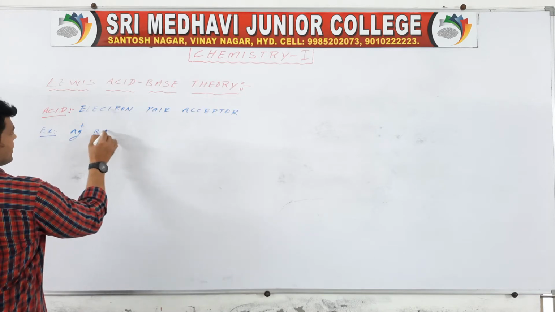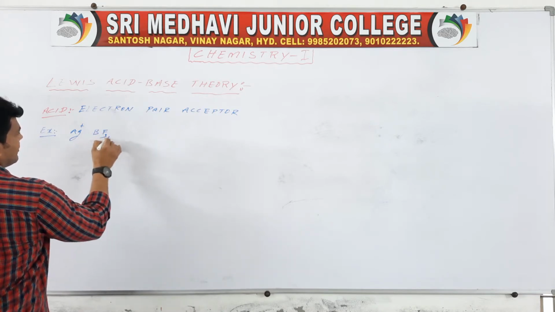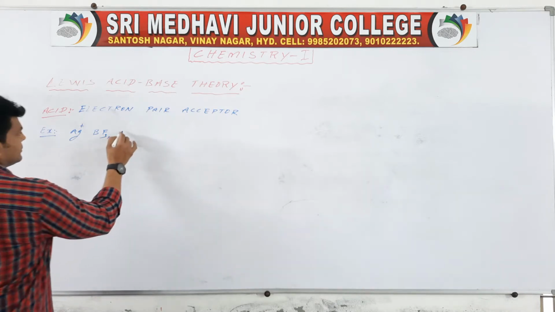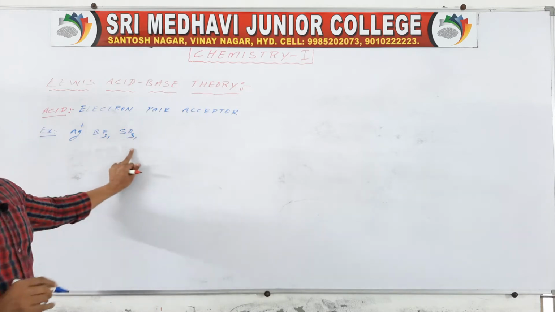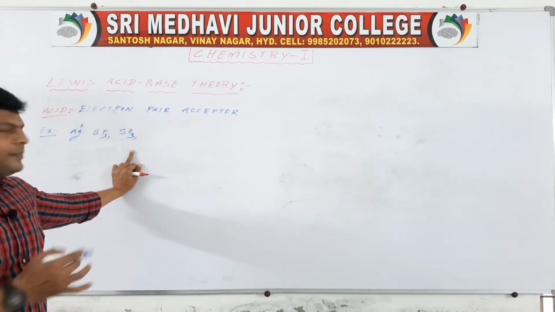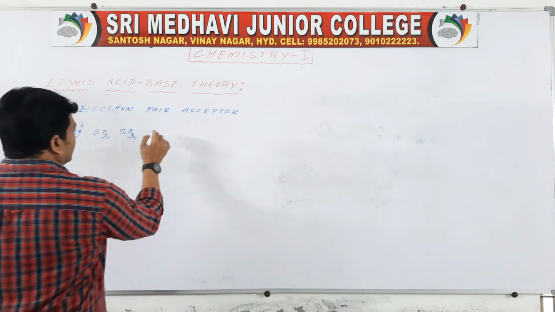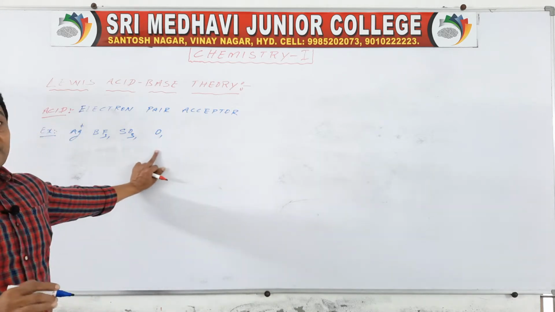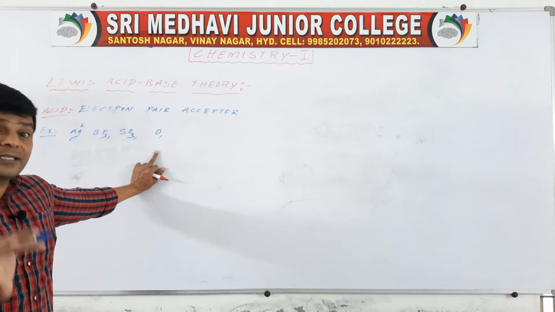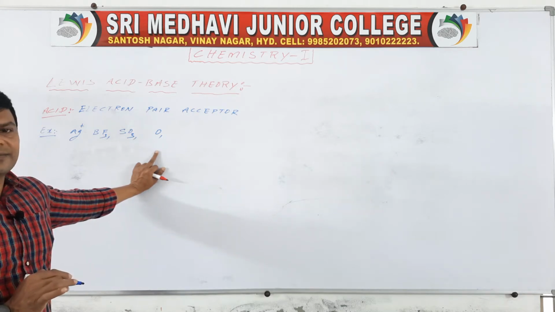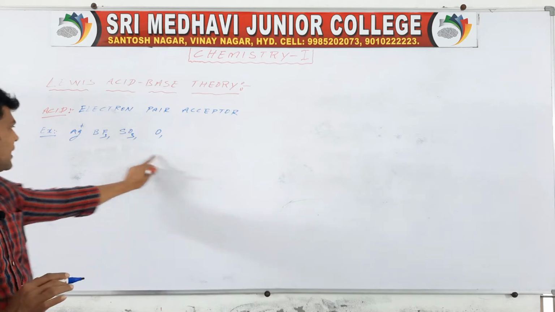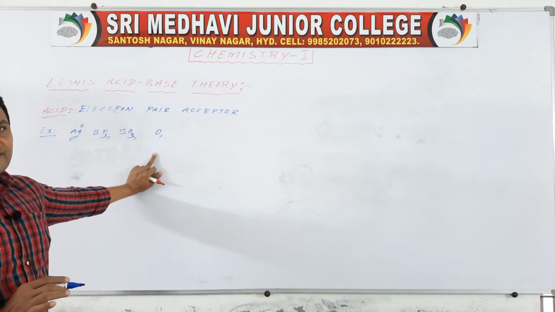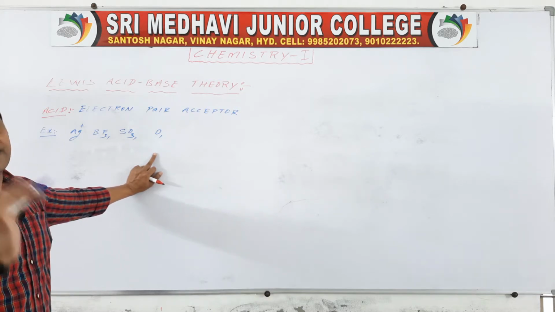Next, BF3, which has an empty orbital, can act as an acid. SO3, which has multiple bonds, can act as a Lewis acid. Next, oxygen, which has a sextet of electrons. Sextet means 6 electrons in their valency shell. All these act as Lewis acids.